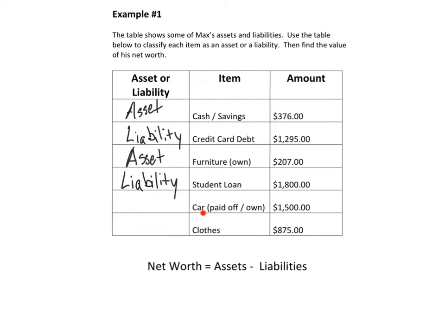The next one, your car that's paid off, you own it. So again, own, paid off, that is completely yours. So it is an asset. Again, if you own it, no one else has any ownership over it, it is yours. And the last one, clothes. So that is stuff that you have. It's not on a credit card, none of that. You own the clothes. Since you own it, it is an asset.